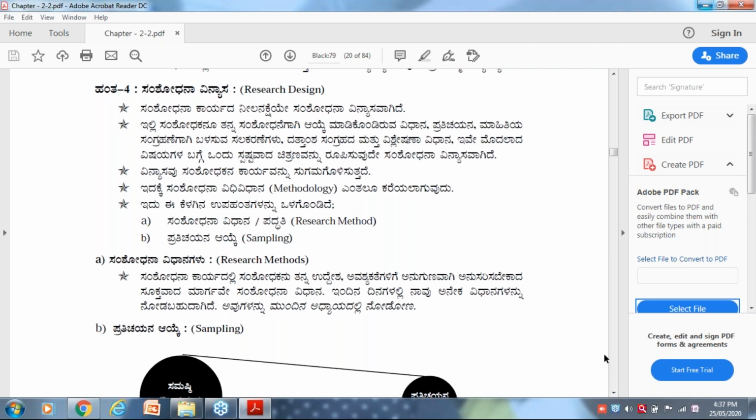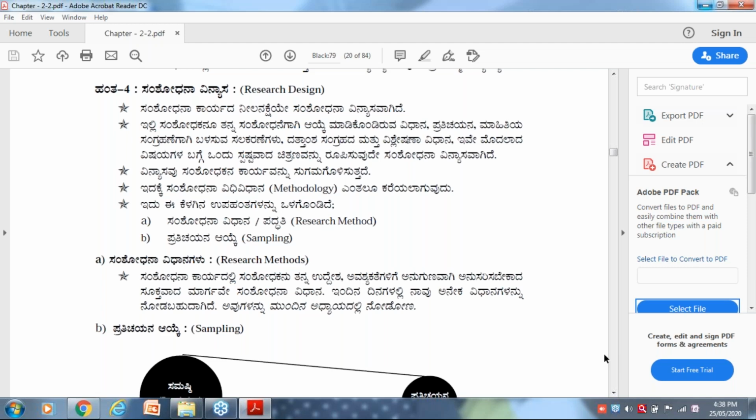Both are one and the same. First, you have to define your research method. The researcher has to decide which method to follow, how to follow it, and how to do it. They are called research methods. We will put light on that later on.